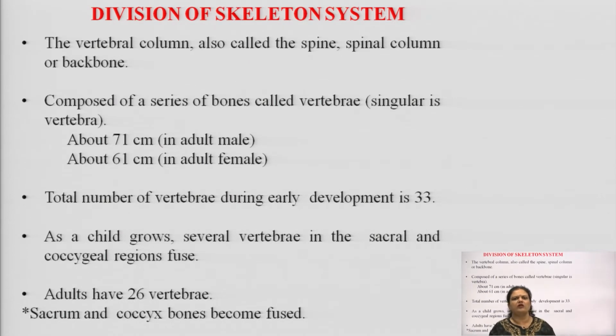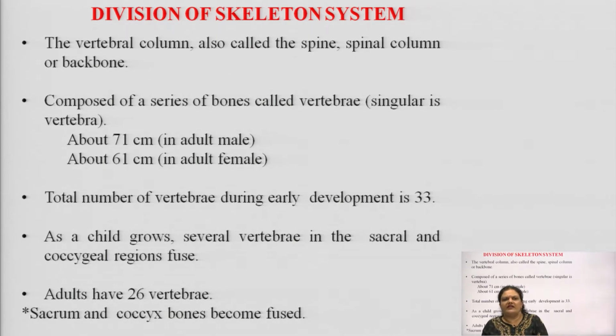Vertebrae is the plural of vertebra. So, singular is vertebra, plural is vertebrae, and we have one spinal cord, which is the vertebral column. In an adult male it is about 71 centimeters in length, and in an adult female it is approximately 61 centimeters in length.